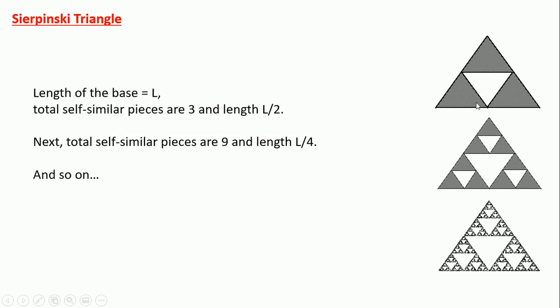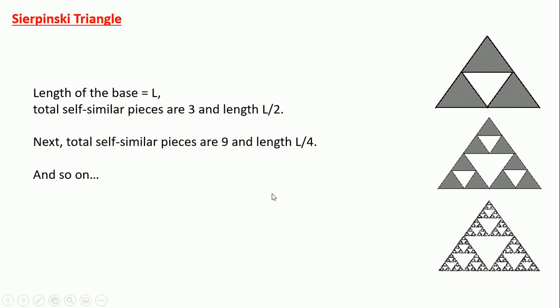So we get three self-similar objects of length L by 2. Next we do the same: in this triangle we remove the middle part, and from this triangle and this triangle also. If you continuously do that, you will finally get this triangle.